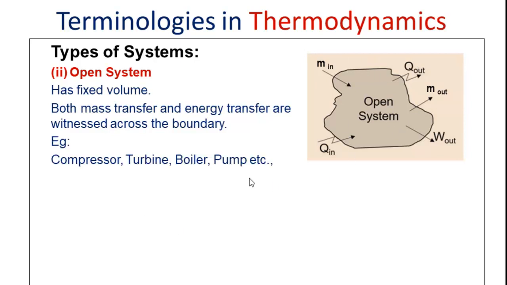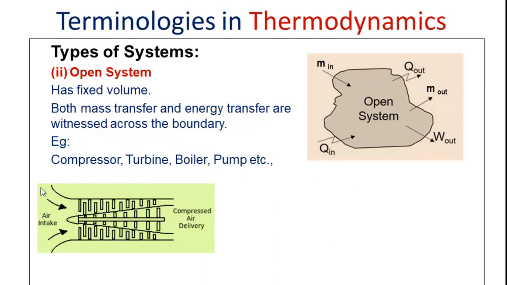Some examples of an open system are, let us say, if you consider only the compressor component, or only the turbine part, a boiler, or a pump. In all these cases, we will have entry of mass and entry of energy, and there will be exit of mass and exit of energy.